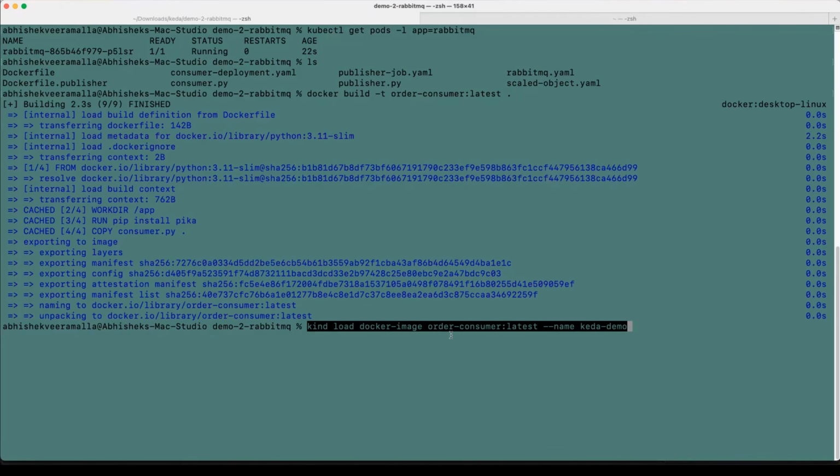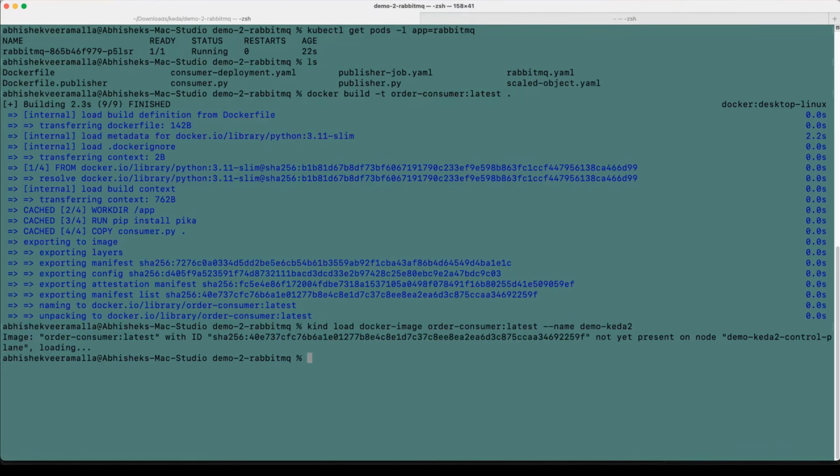Then kind load docker-image order-consumer. And what is the name of my Kubernetes cluster? I think it is demo-keda-2. Let's try it. There you go. So now the consumer image is loaded onto the cluster. Let's install the consumer. How do we do that? kubectl apply -f consumer.yaml. I have already placed the manifest.